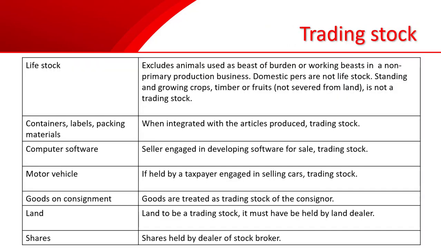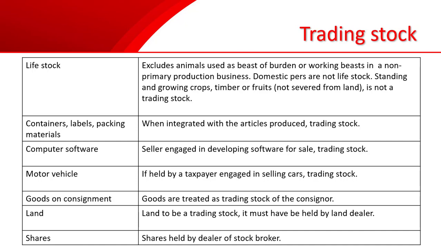So these are examples of items treated as trading stock. For example, livestock. That will of course exclude beasts of burden, or those livestock being used to perform some operations or activities within the company.